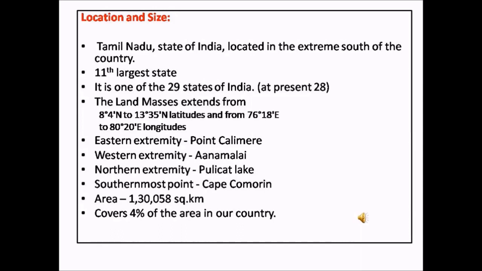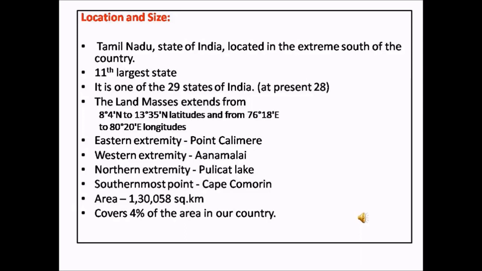Latitudes are the imaginary lines running parallel to the equator. Longitudes are the imaginary lines which run vertically and intersect the equator. So the vertical lines that you see on the globe or in the map are the imaginary lines called the longitudes. Likewise, the horizontal lines are called the latitudes. So these longitudes and latitudes together help to locate a place on the map.